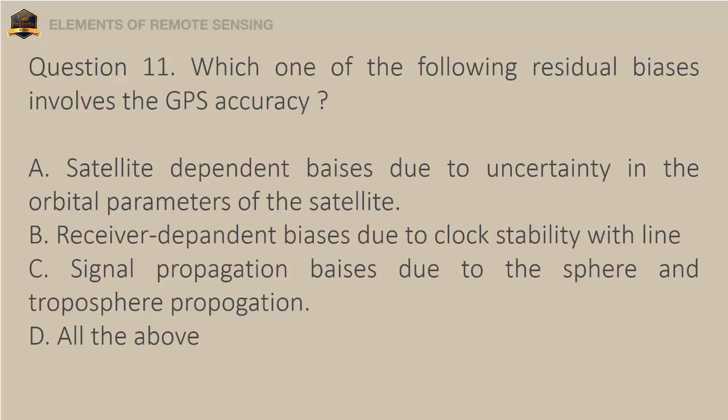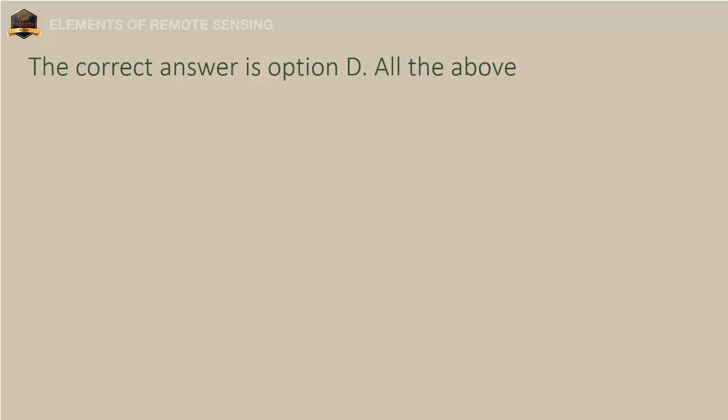Question 11. Which one of the following residual biases involves the GPS accuracy? A. Satellite-dependent biases due to uncertainty in the orbital parameters of the satellite. B. Receiver-dependent biases due to clock stability. C. Signal propagation biases due to the ionosphere and troposphere propagation. D. All the above. The correct answer is option D, all of these.